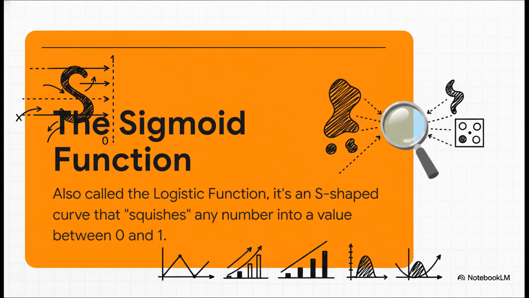Now, this S-curve has a cool name. It's called the sigmoid function. The best way to think about it is as a kind of mathematical squishing machine. You can feed it any number you want, positive a billion, negative a billion, it doesn't matter, and it will gently squeeze that number down until it fits perfectly between 0 and 1. And that, of course, is the perfect range for probability.